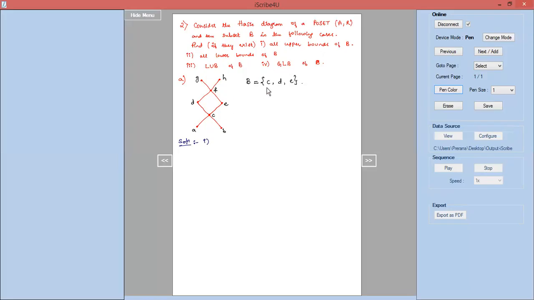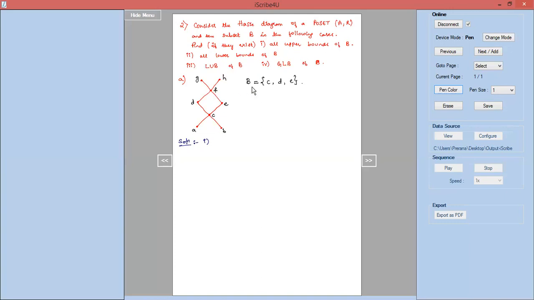So we observe that each of the elements C, D, E of the subset B are related to F. C is related to F, D is related to F, E is related to F. So F is one of the upper bounds. Similarly, can we say C is related to G, D is related to G, E is related to G. C, D, E, all the three are related to G. That is why G is another upper bound. In the same manner, H is also an upper bound because C is related to H, D is related to H, E is related to H.